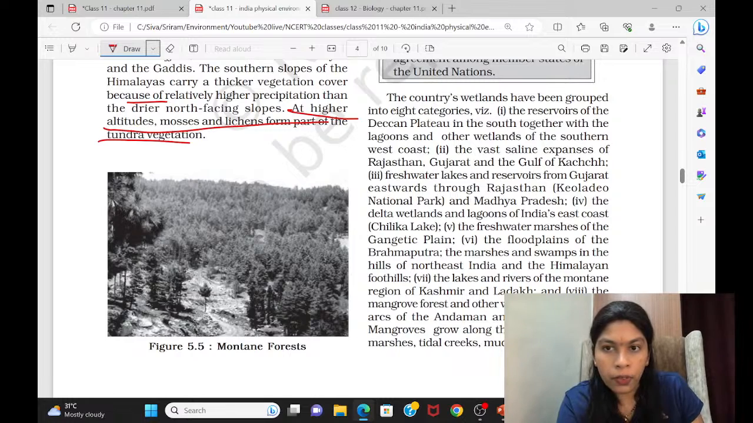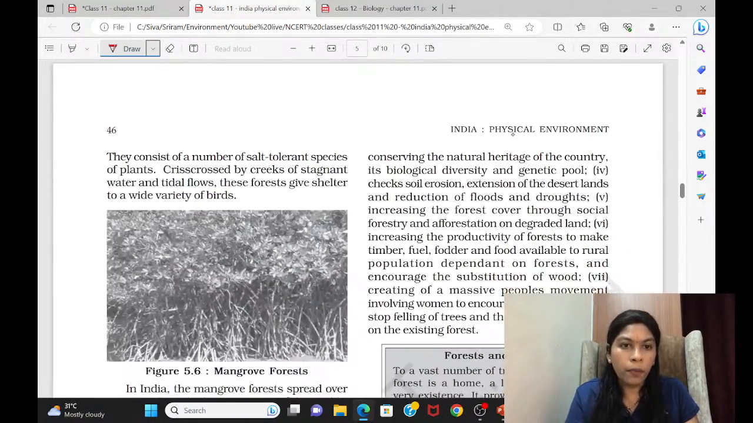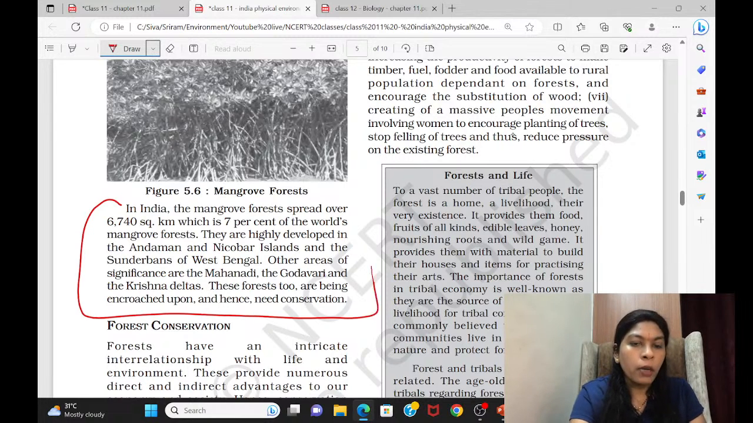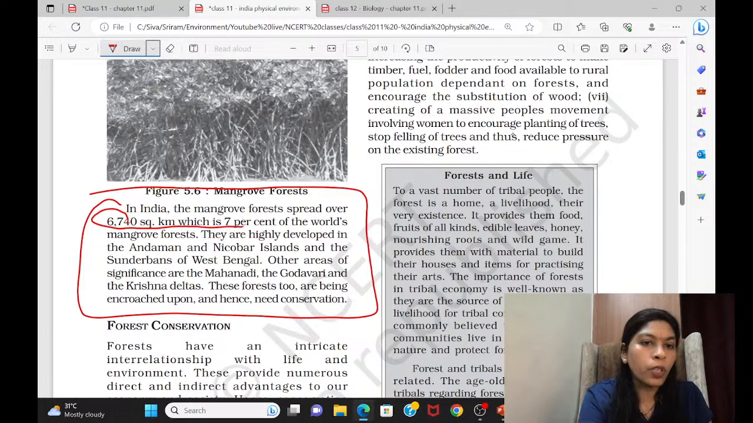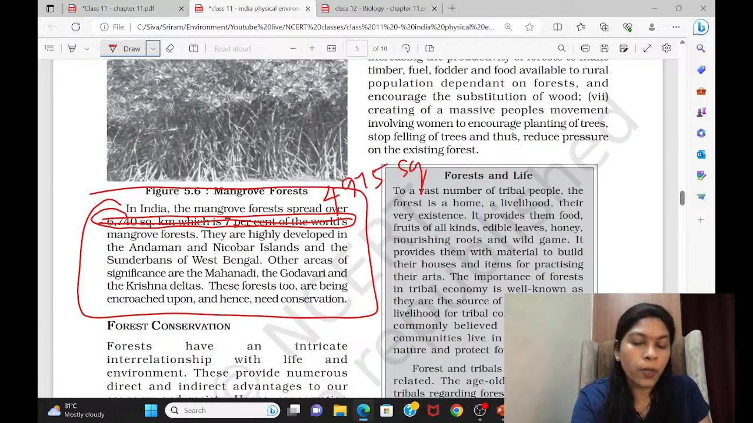That's what I want to notify you. This and all, you need not read. Come to the lower area. See this. In India, this detail is important, but there is something which you have to correct. The mangrove forest is not spread over 6,740 square kilometers, which is 7% of the world's mangrove forest. As per the Forest Survey of India, we now have around 4,975 square kilometers of mangrove forest.